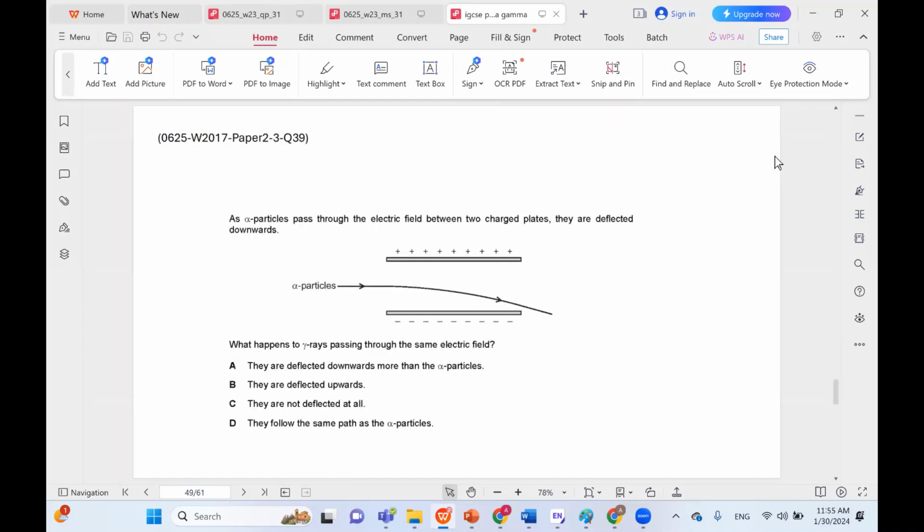As alpha particles pass through the electric field between two charged plates, they are deflected downwards. What happens to gamma rays passing through the same electric field? We just said that gamma rays are not affected at all because they don't have charge. Hence, C is the correct choice.